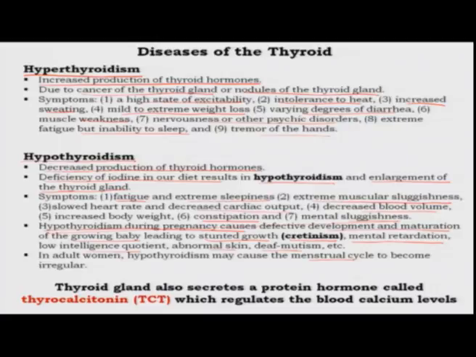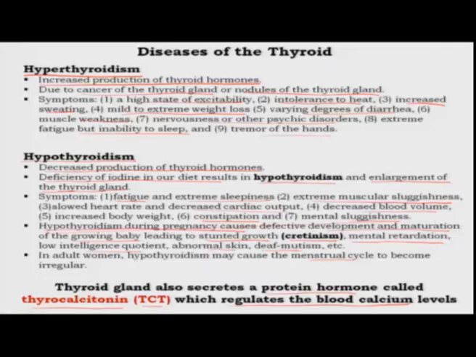Lastly, the thyroid gland, in addition to secreting the T3 and T4 thyroid hormones, also secretes another protein hormone called thyrocalcitonin or TCT. This is important for regulating the level of calcium within the blood. Calcium is a very important ion within our body because it is required for regulation of multiple processes. Calcium ions are required for muscle contraction, and for conduction of nerve impulses, because at the level of synaptic transmission you require calcium ions.